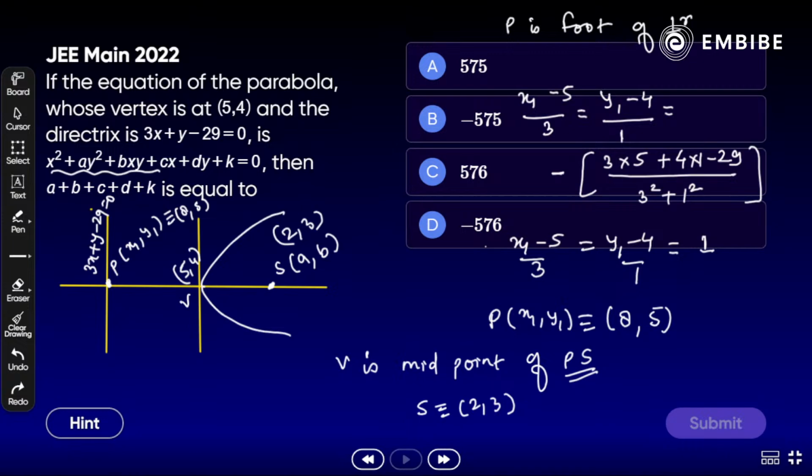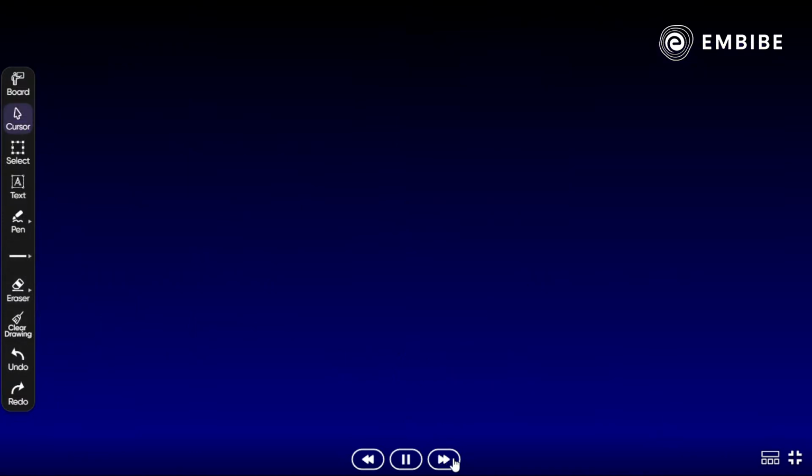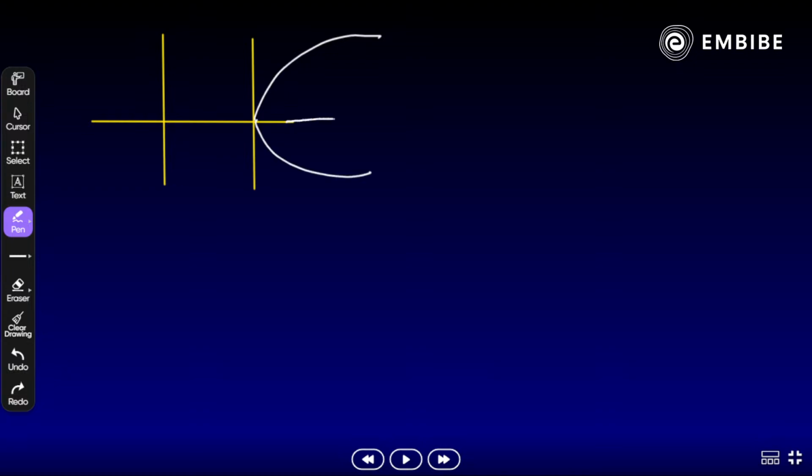Very easy and simple. Now, again I have to draw that figure one more time. Let's make it once more, properly. So what we need to calculate here, in the case of a parabola. We have a directrix and the parabola as well. The vertex is already given here. So again, take a look here. We have V on that side, then we have a focus S, that is 2, 3. And any point I have to assume here, that is Q, the point (x, y).